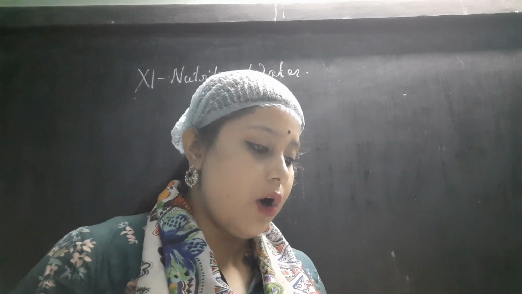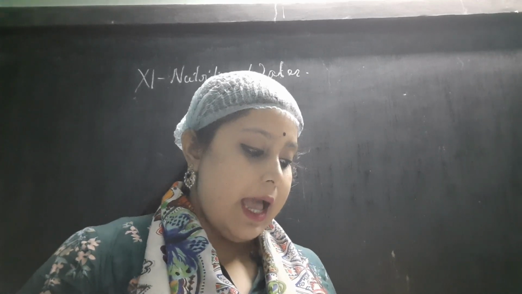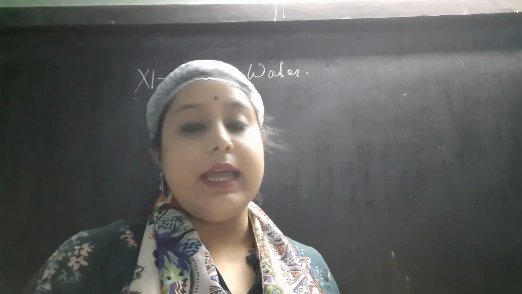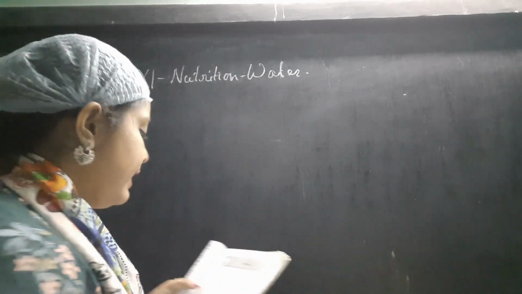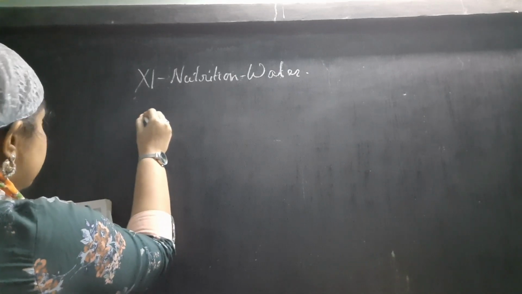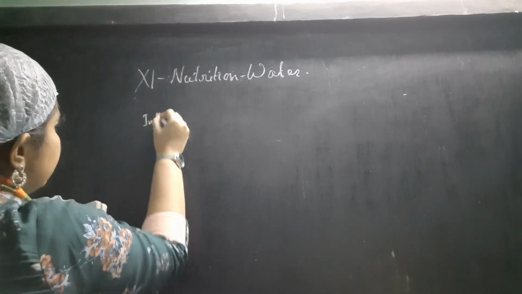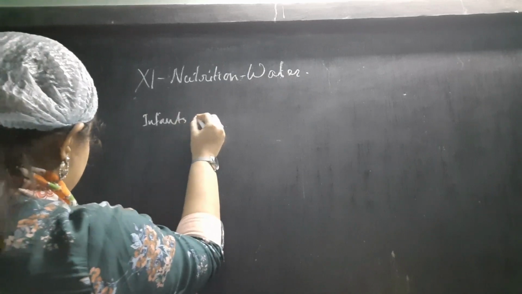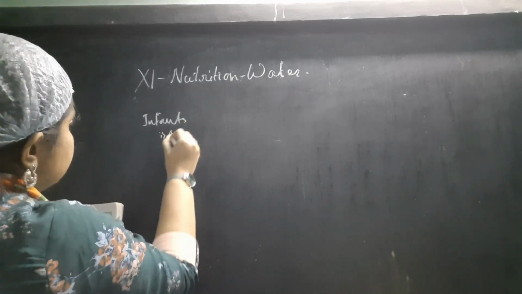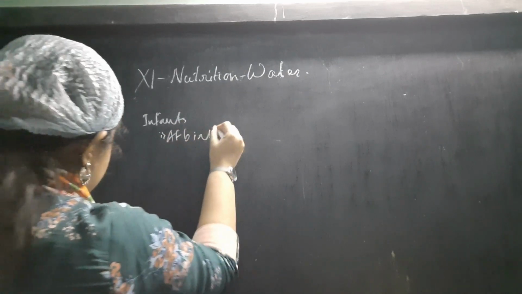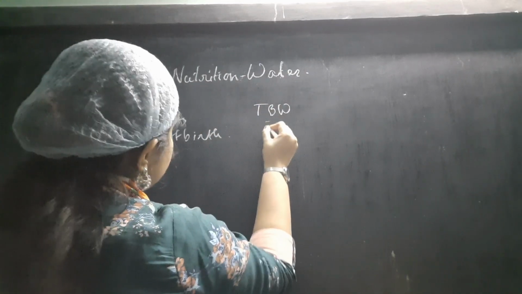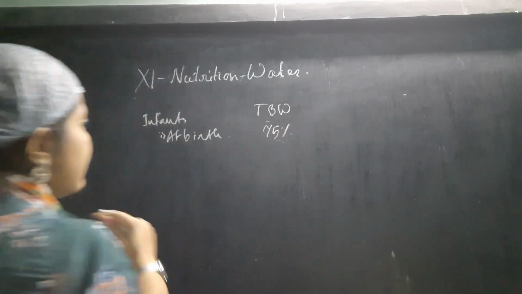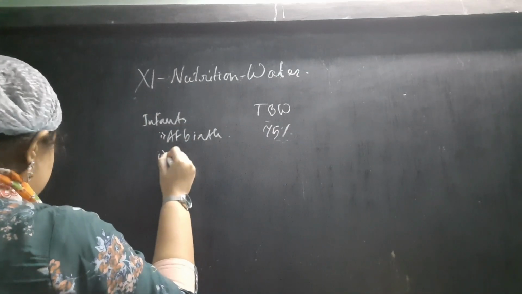Now the distribution of the water. According to the different age groups and according to sex, the water can obviously be distributed differently. For infants at birth, the total body water is more or less 75%, and after that it decreases.